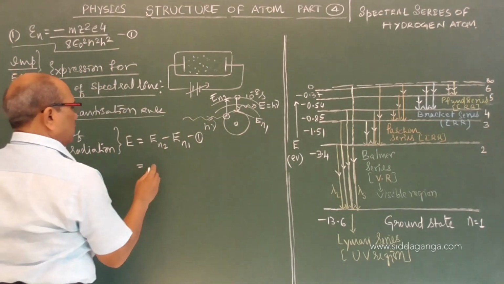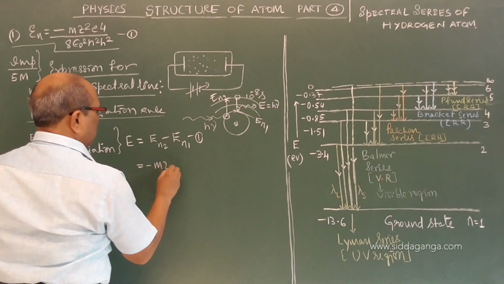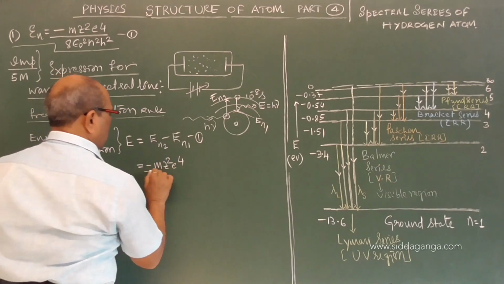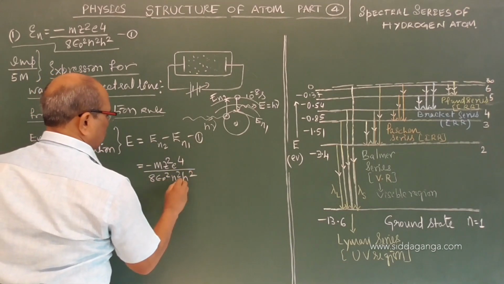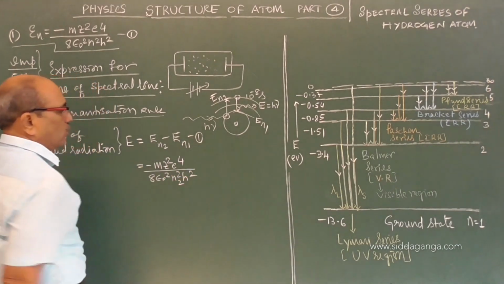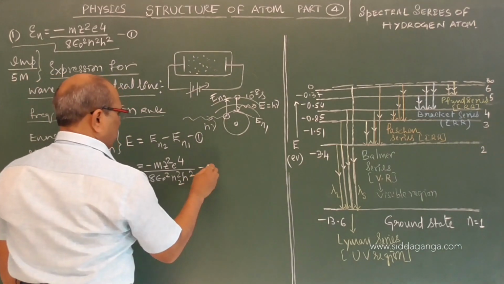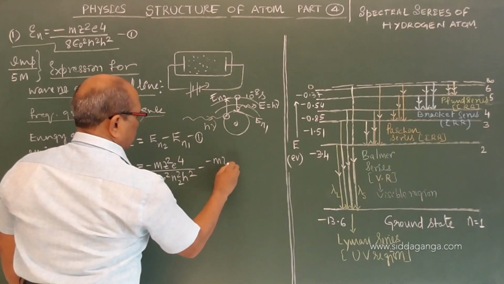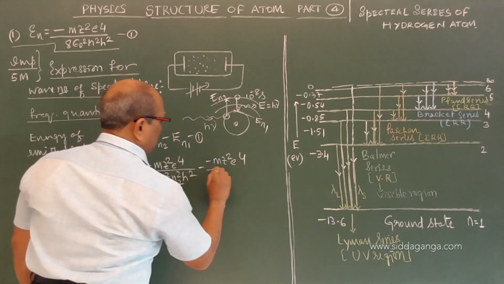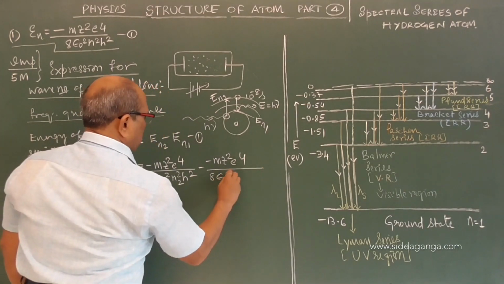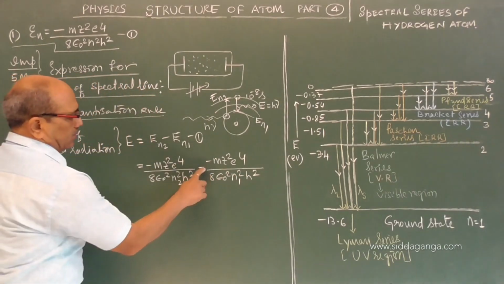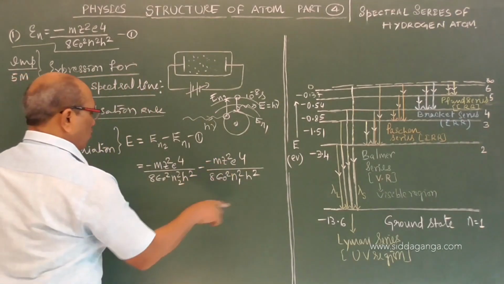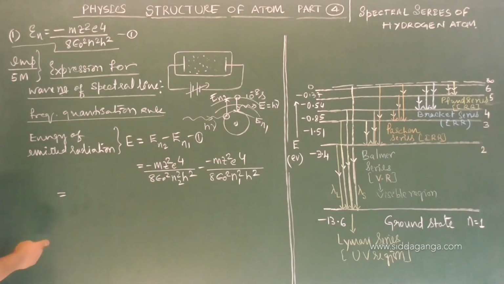When I substitute here, it is minus m z square e to the power of 4 divided by 8 epsilon square n square h square for n2. Remaining all same, minus m z square e to the power of 4 by 8 epsilon square n square h square for n1. Minus of minus becomes plus, and all other constant terms I bring out.